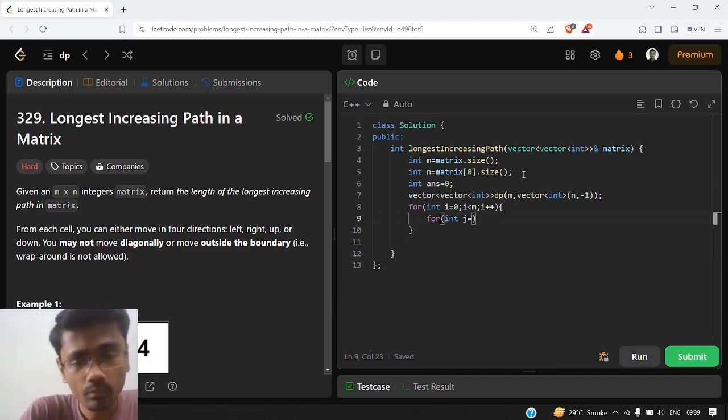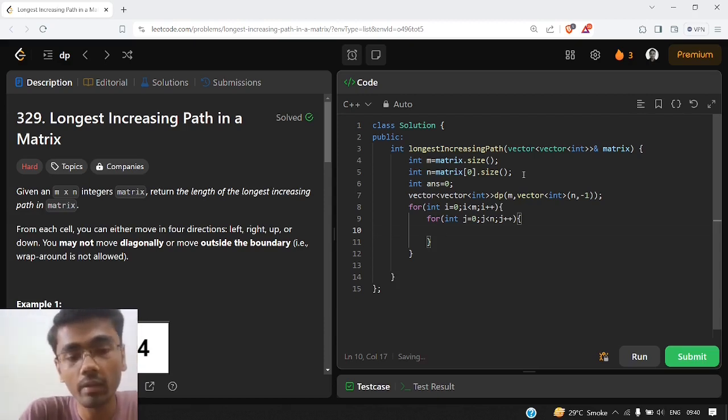So we will do the same thing by taking each and every point as a starting point. So this for loop is for that. We are taking each and every point as a starting point and doing the same thing again and again. Now this is the function which will do the same thing again and again. We will write this function in a few minutes. So we will compare it with our current answer, and whichever path is the longest increasing, we will store it in our answer. And in the end we will return this answer.